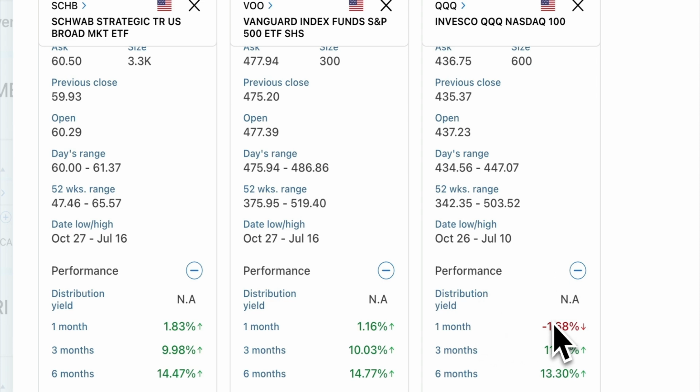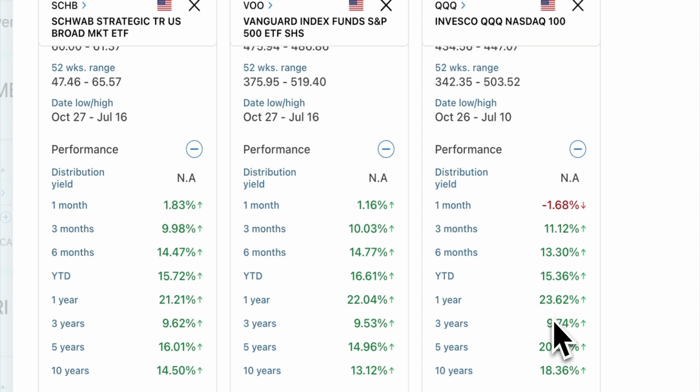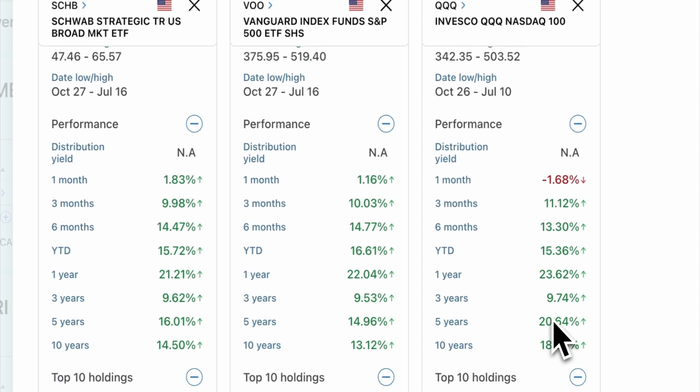So now I'm going to look at the performance data because I'm investing for growth. The first thing I'm going to look at is which ETF has performed well. If we look at the ETF that has performed the most within 3 years and 5 years, QQQ is the best, with about 18% annual return. So if you want to grow your money more, that's the one.